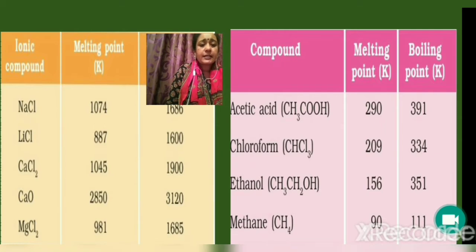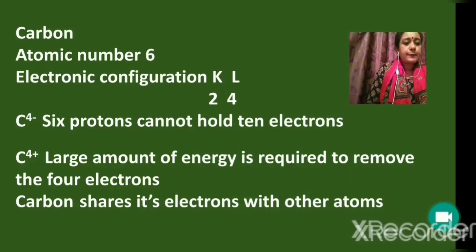So let us now study how the bond is formed. To understand the type of bond present in carbon compounds, consider the electronic configuration of carbon. We know that the atomic number of carbon is 6 and its electronic configuration is 2, 4. 2 electrons in the K shell and 4 electrons in the L shell. Usually, atoms combine with other atoms so that they can get octet configuration or 8 electrons in their outermost shell. So how can carbon get octet configuration? By gaining 4 more electrons.